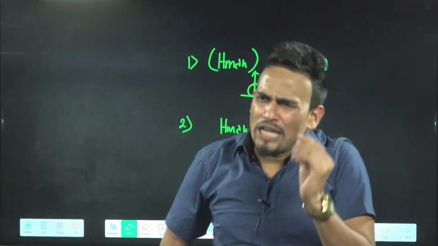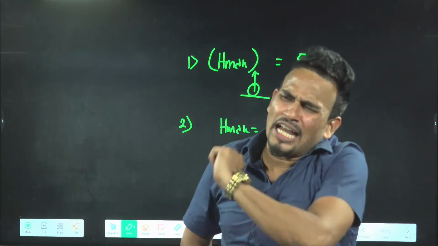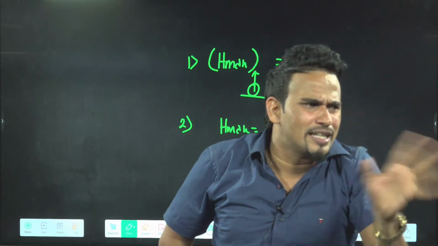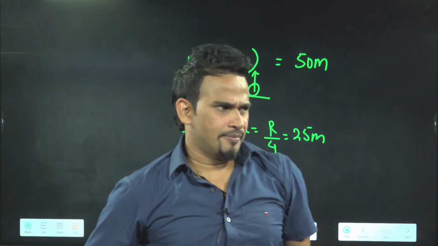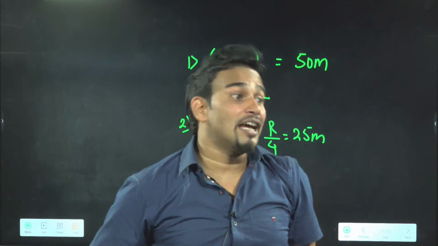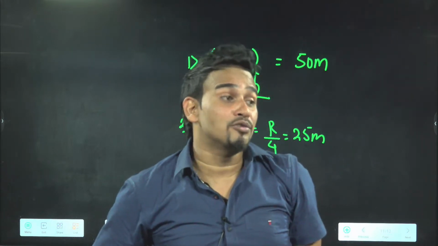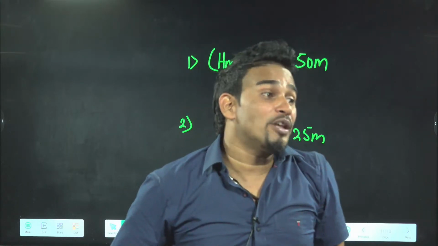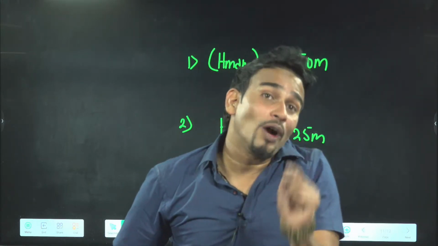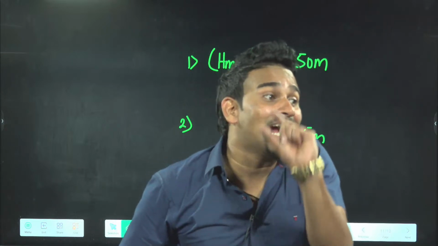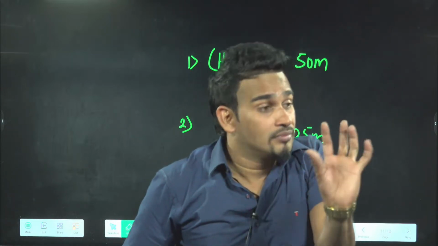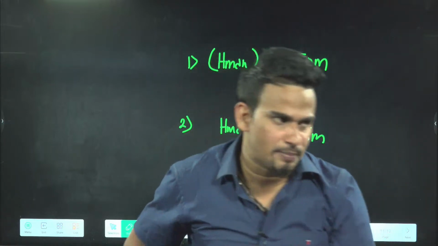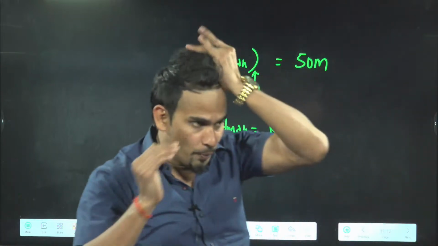You tell me, what is the maximum vertical height up to which we can throw a ball if maximum horizontal distance is R? R by 2. Maximum vertical height up to which we can throw is R by 2, not R by 4. R by 4 is the answer if anyone asks the maximum height attained by that projectile. We can use tan theta equal to 4h max by R. We'll get the answer. No problem.